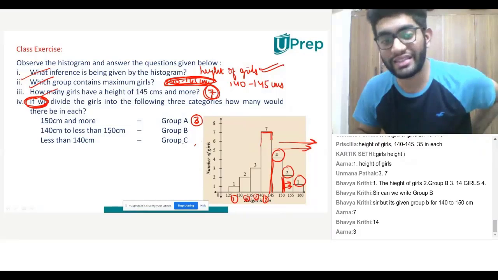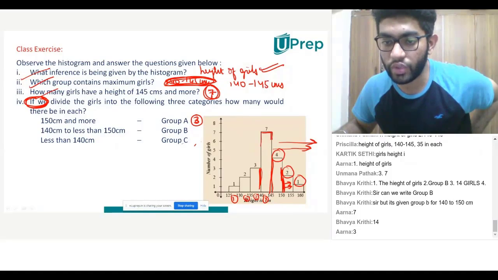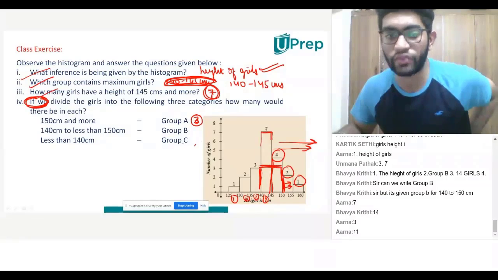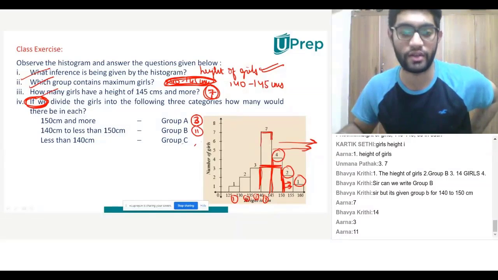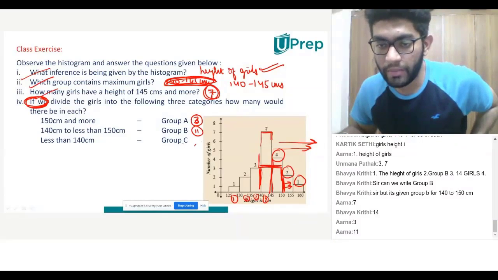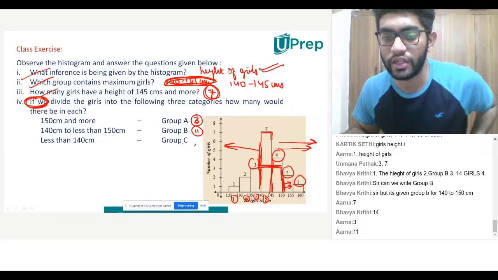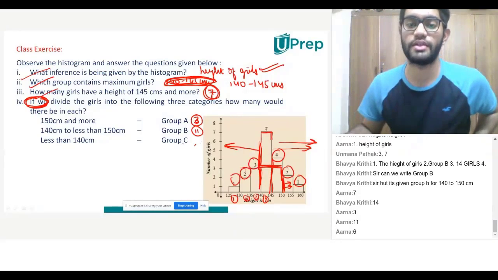140 to less than 150. That means from 140, that is this, to less than 150. That is this. So it is only this range, guys. So that is how much? 7 plus 4. That is 11. The last one says less than 140. This is the mark of 140. Less means towards the left hand side. So it is 3, 2, and 1. That is 6 girls.